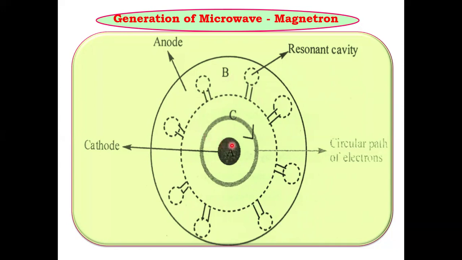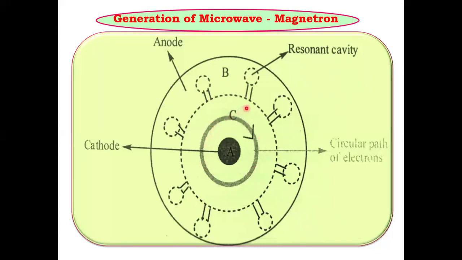When the cathode is heated, energized electrons are liberated from the cathode and get circulated around the cathode, in between the cathode and anode. Because of the presence of a magnetic field between A and B, the electrons get circulated around the cathode.